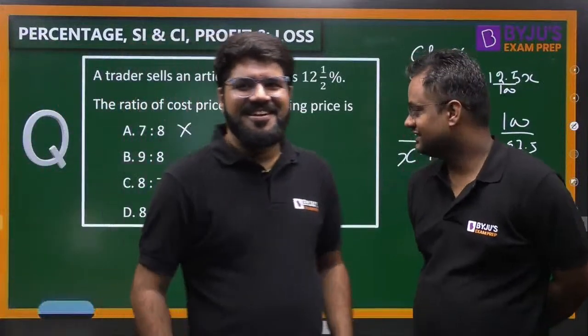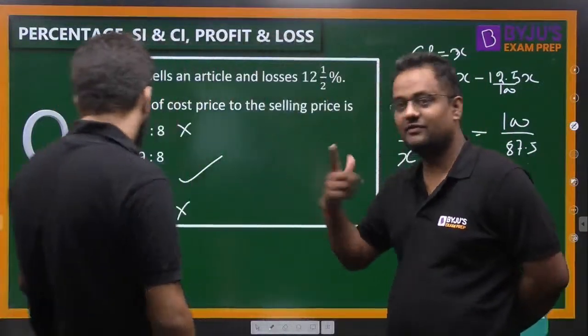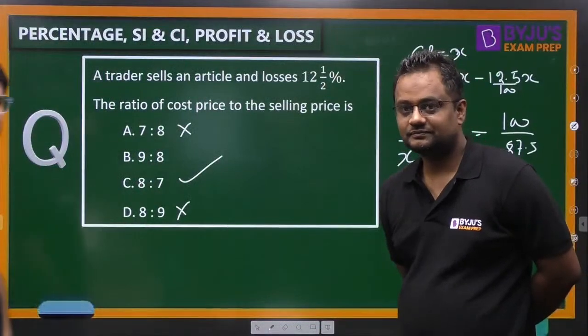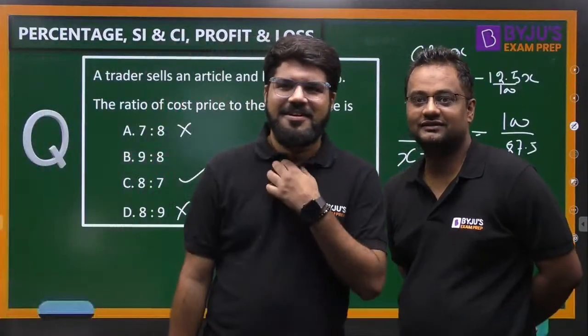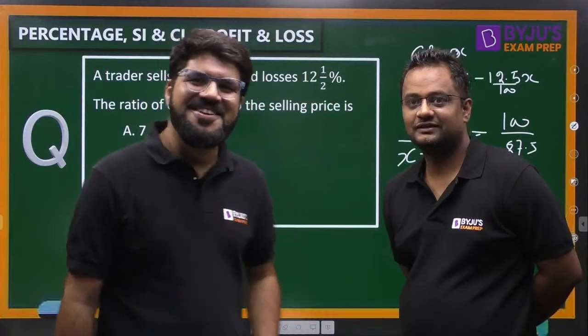Bhavya is saying 8 by 7, so 8 by 7 is correct. Bhavya is giving almost all answers correct. Bhavya is boy or girl? Yeah, that we need to know. Yes, this is a question for you, Bhavya.